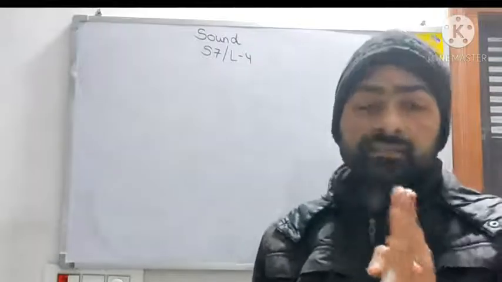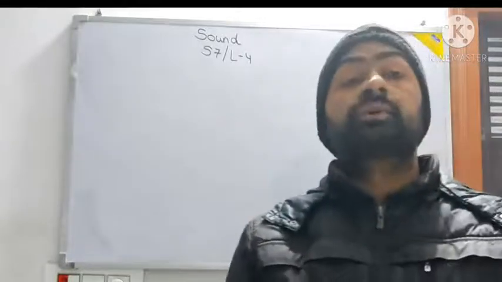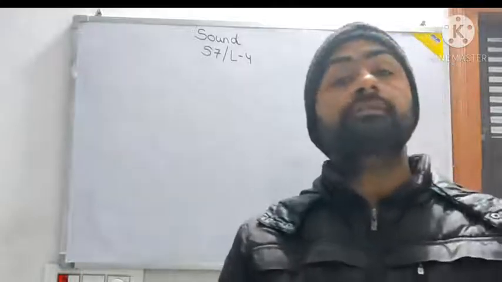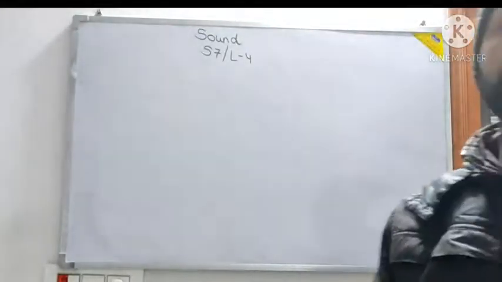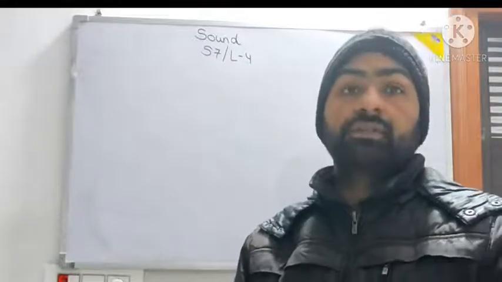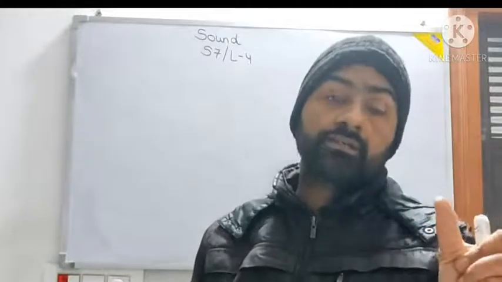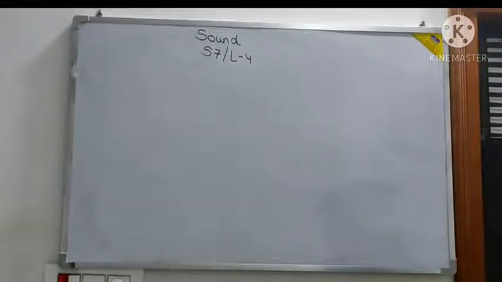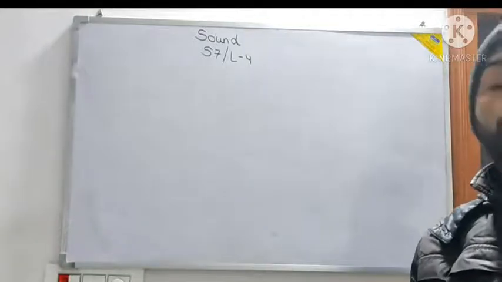Sub means less than 20 hertz. Those vibrations whose frequency is less than 20 hertz are called subsonic or infrasonic. If it is more than 20,000 hertz, it is called ultrasonic vibrations. If the sound has vibrations within the range of 20 hertz to 20,000 hertz, it is called sonic or sound vibrations. These are audible to the human ear.